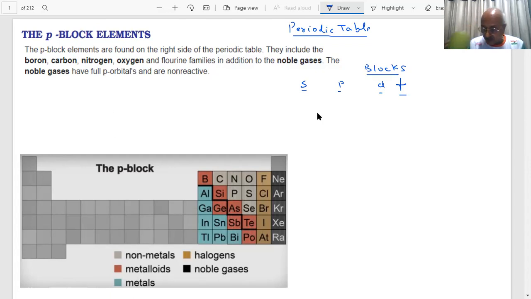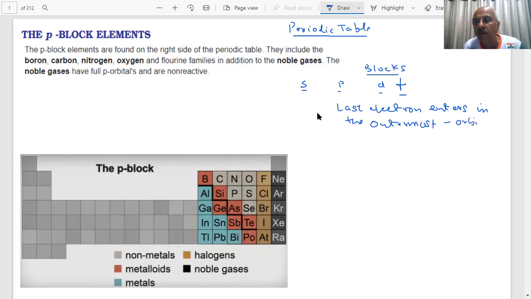If it goes into S, then it is an S block element. If P, then a P block element. The important point: the last electron enters in the outermost orbital. If it is a p orbital, then it will be a p block element. Now this is an important point, students.